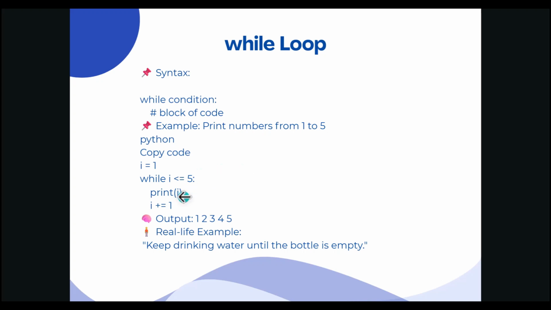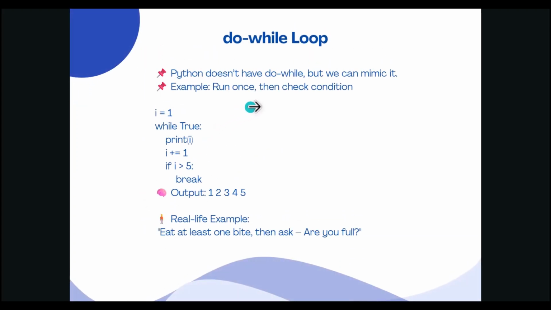What does this code do? We start with i equals 1, that is initialization. It checks if i is less than or equal to 5. This is the condition. Yes. So if this condition is true, at that time it will print 1. So it prints 1. Then it adds 1 to i for the increment. Now i becomes 2. Again it checks if i is less than or equal to 5. Yes. So it will print 2. This keeps happening until i becomes 6.